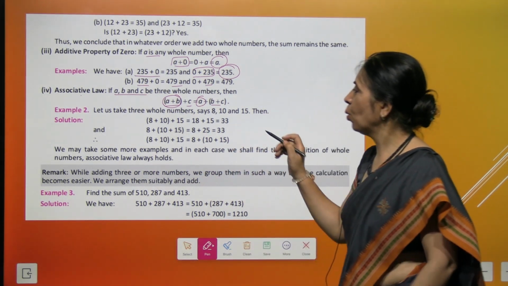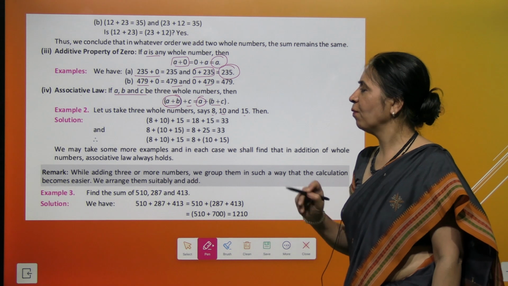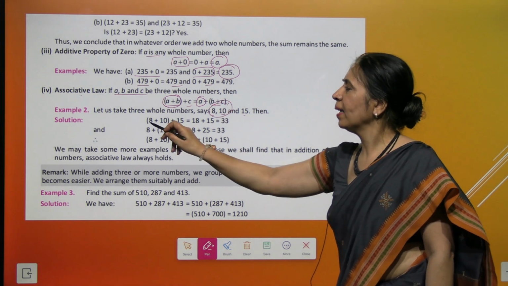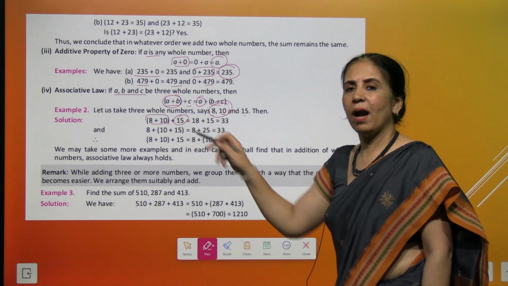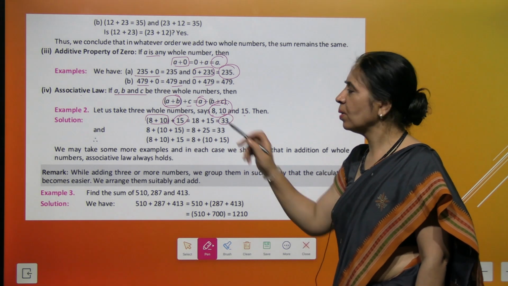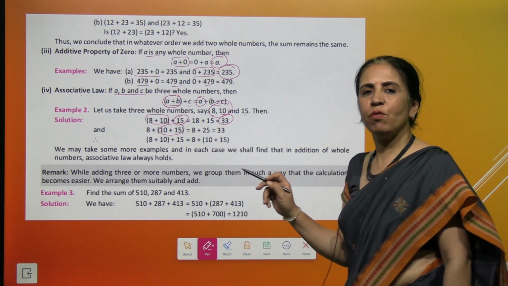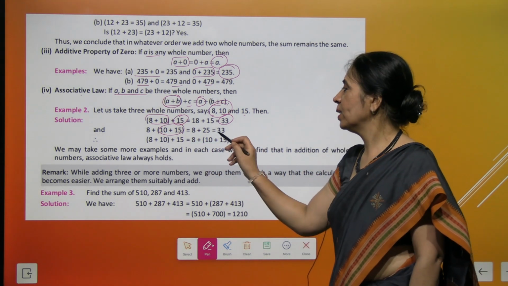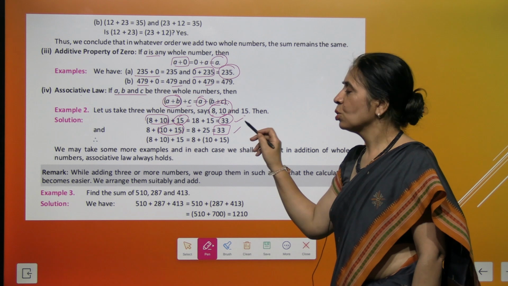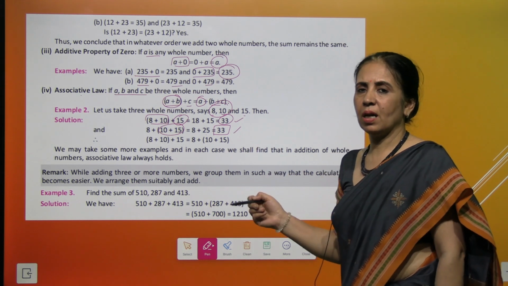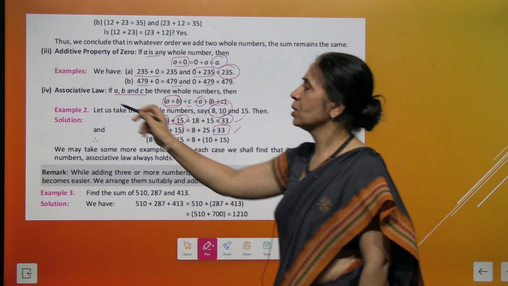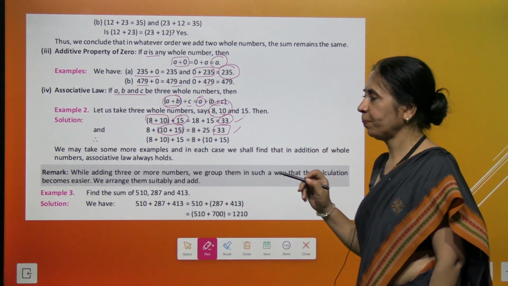So let's take three whole numbers here, 8, 10 and 15. First time I am adding 8 and 10 and then we add 15 to it. We get 33. And next time we are first adding 10 and 15. We get 25 and adding 8 to it gives you 33. So in both the cases, the result is same. That's called associative property of addition.